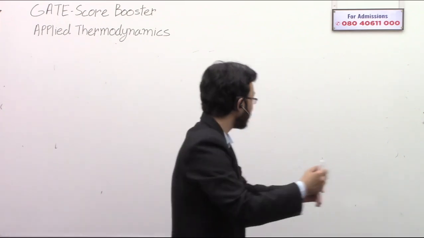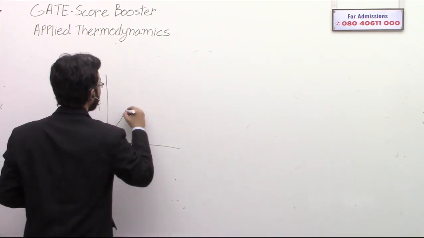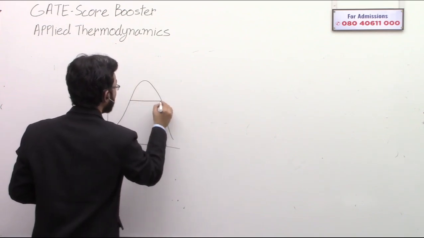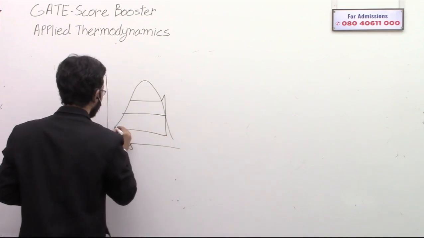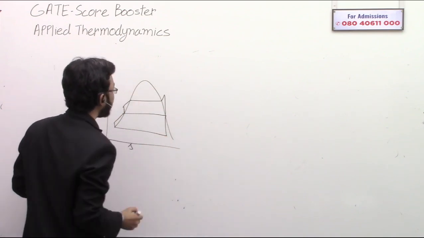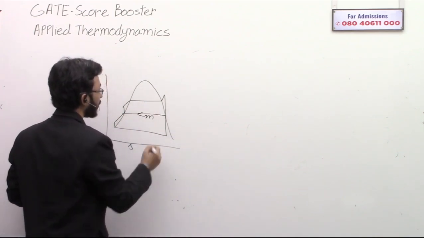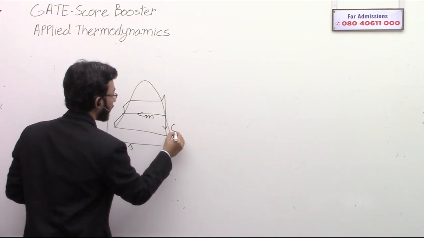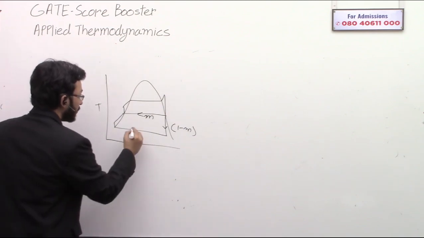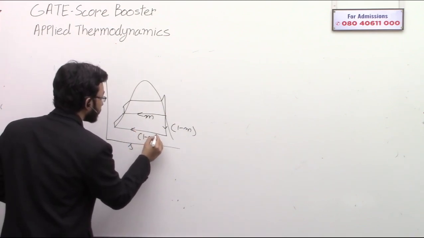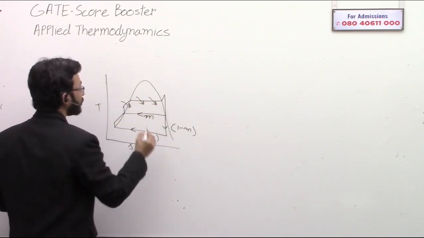See, let me illustrate this. In case of Rankine cycle, this is the TS diagram. Whenever there is regeneration, this is the regeneration. Let's say some mass m is flowing for regeneration, then what carries on is 1 minus m. Here is 1 minus m. Now the heat addition occurs in only this part.